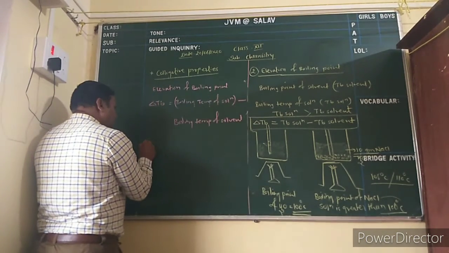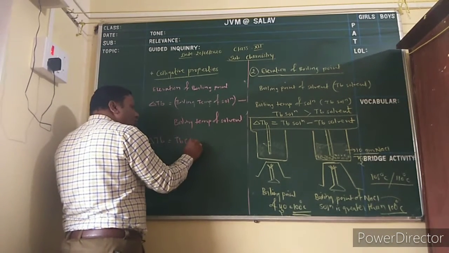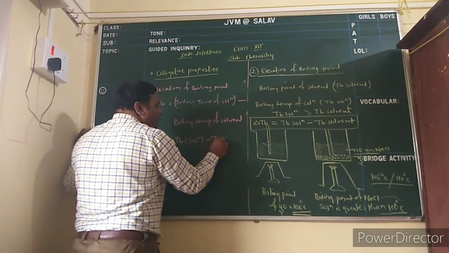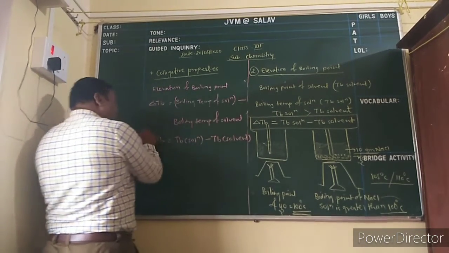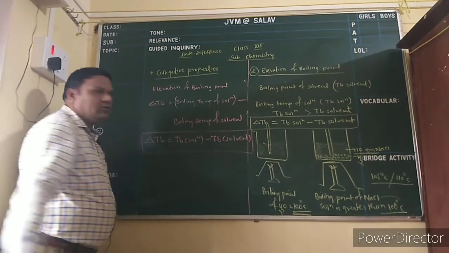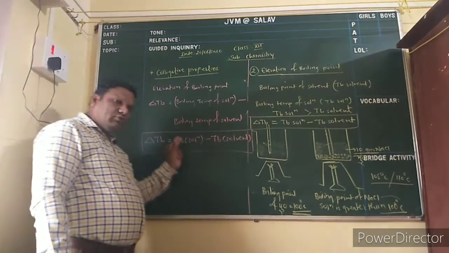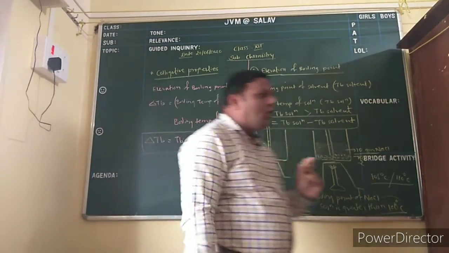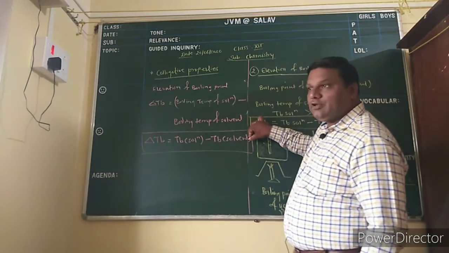So mathematically, del TB is equal to TB solution minus TB solvent. Okay. So in the previous case we said that the vapor pressure of solution is less than the vapor pressure of solvent, but here the boiling temperature of solution is greater than the boiling temperature of solvent.